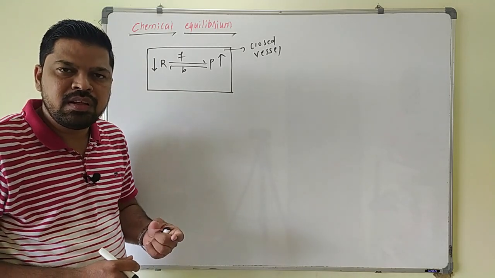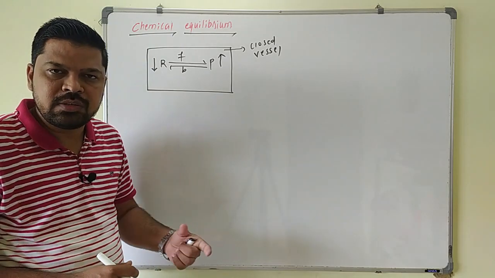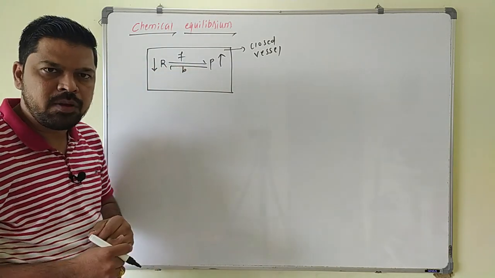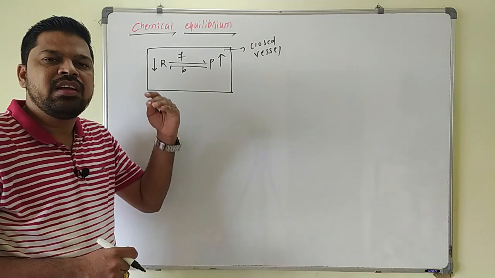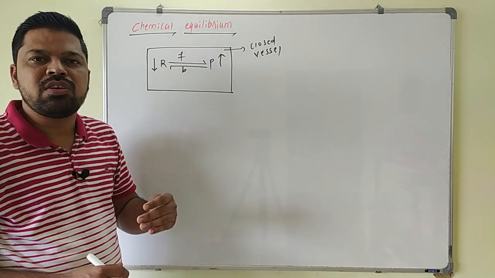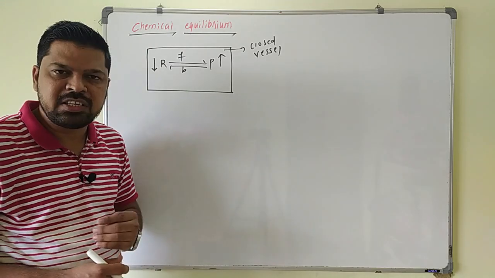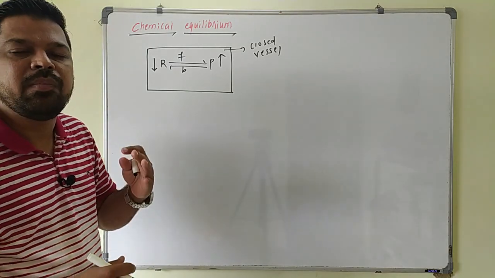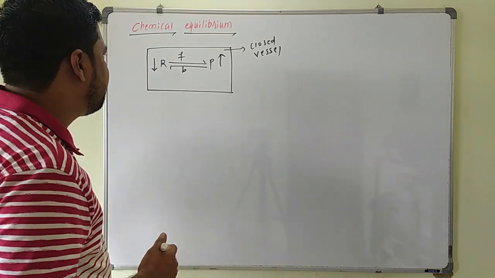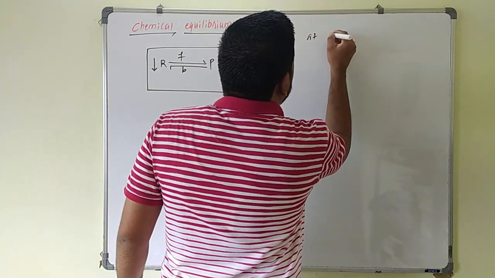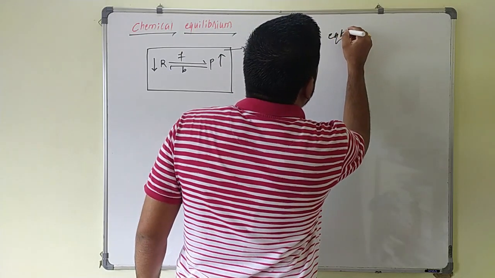What is equilibrium? The particular stage of reversible reaction at which rate of forward reaction becomes equal to rate of backward reaction, and at this point there is no change in the molar concentration of reactant as well as product with time. That particular stage of the reaction is called as equilibrium point here. So at equilibrium, what happens here? Very important are these two conditions.